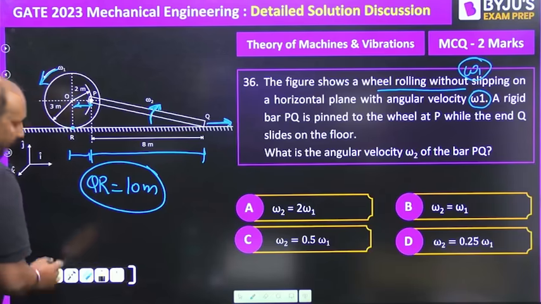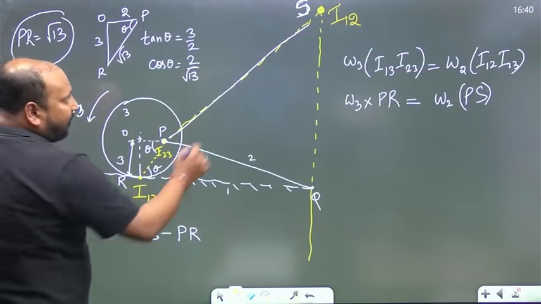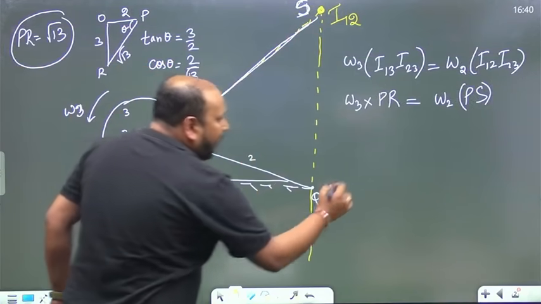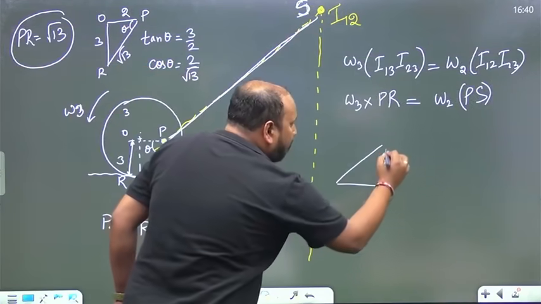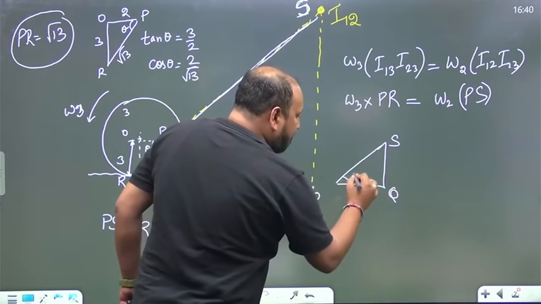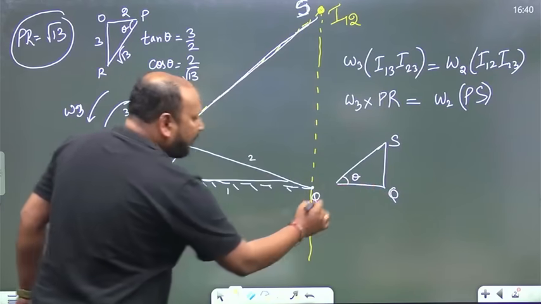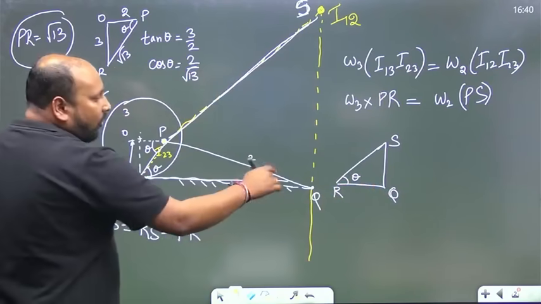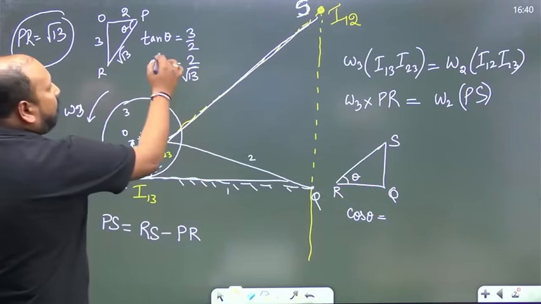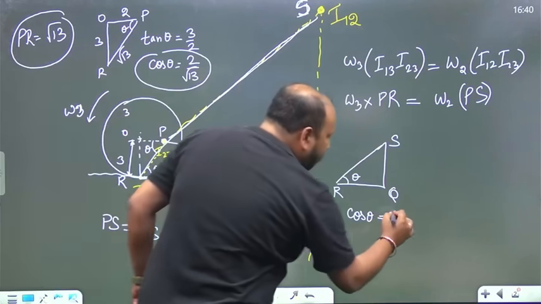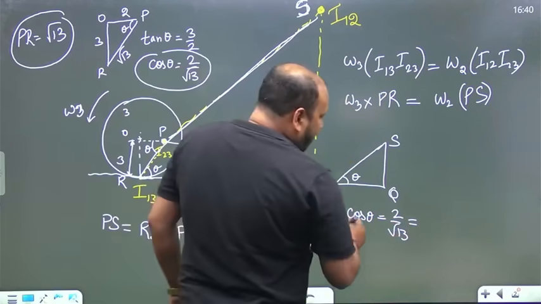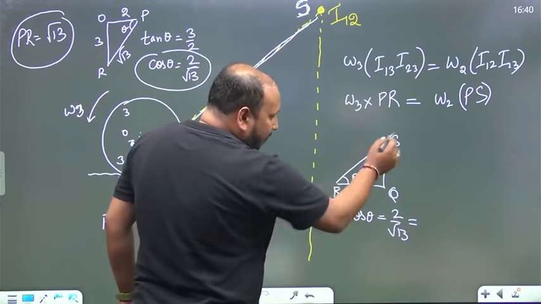QR is 10 meter. Over to this diagram, if you try to take this bigger rectangle, that is this one. This is point S, this is point Q, this is theta, this is point R. So I know what is cos theta. Cos theta is equal to 2 by root 13, and that is also equal to RQ divided by RS.